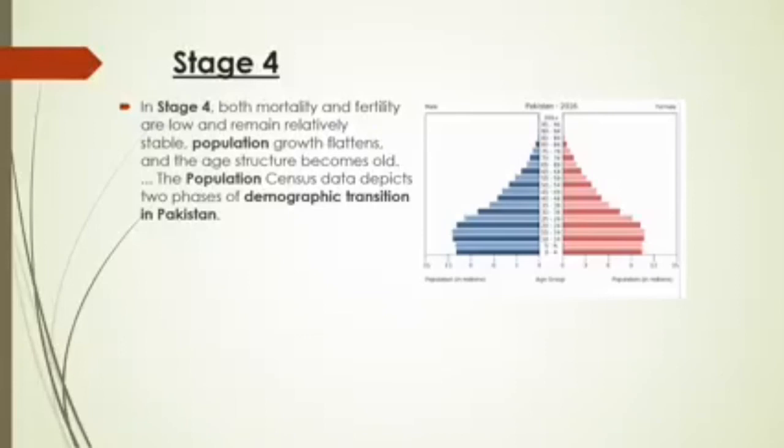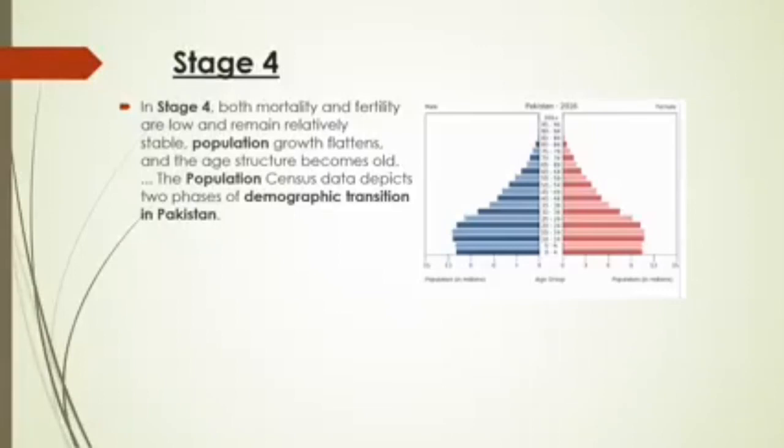As well, in stage 4 the death rate is also declining. That is why it shows that the age groups of 45 or 60 to 64 are larger compared to the past in stages 1 and 2.